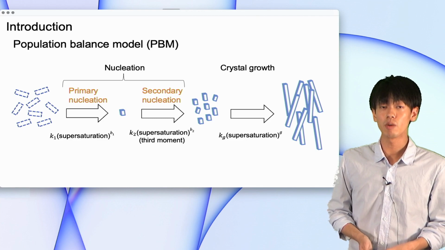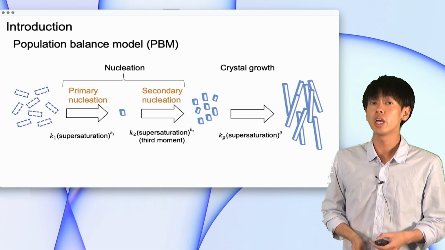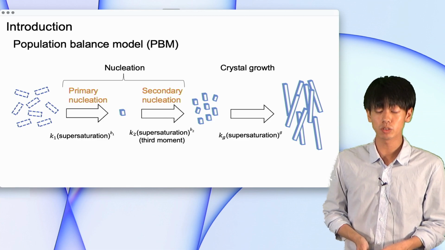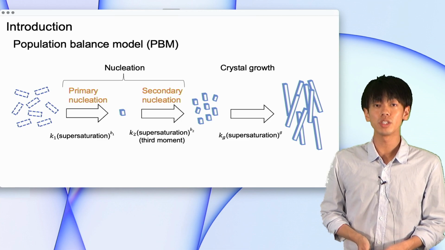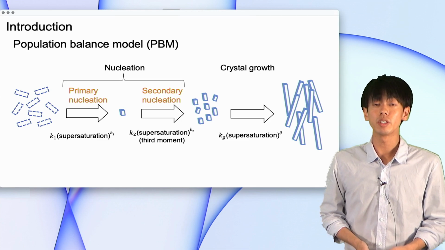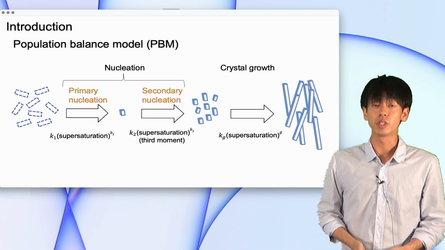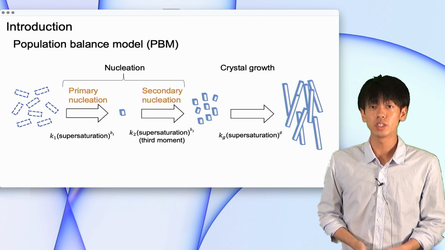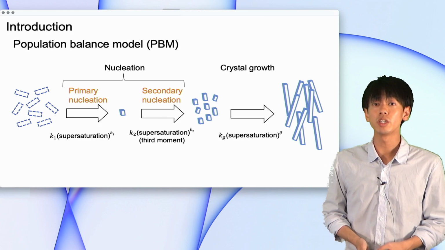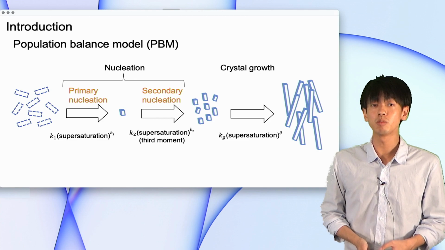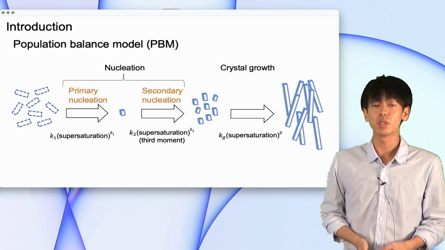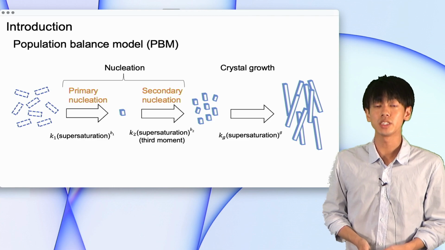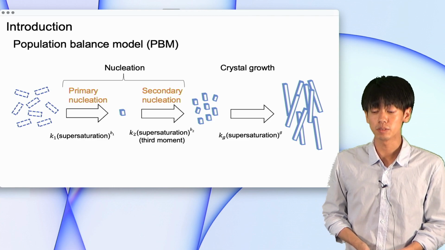The formula for the primary nucleation rate is K1 times the degree of supersaturation to the power of B1. The secondary nucleation rate is K2 times the degree of supersaturation to the power of B2 times the third moment. The crystal growth rate is Kg times the degree of supersaturation to the power of G. K1, B1, K2, B2, Kg, and G are experimental coefficients.